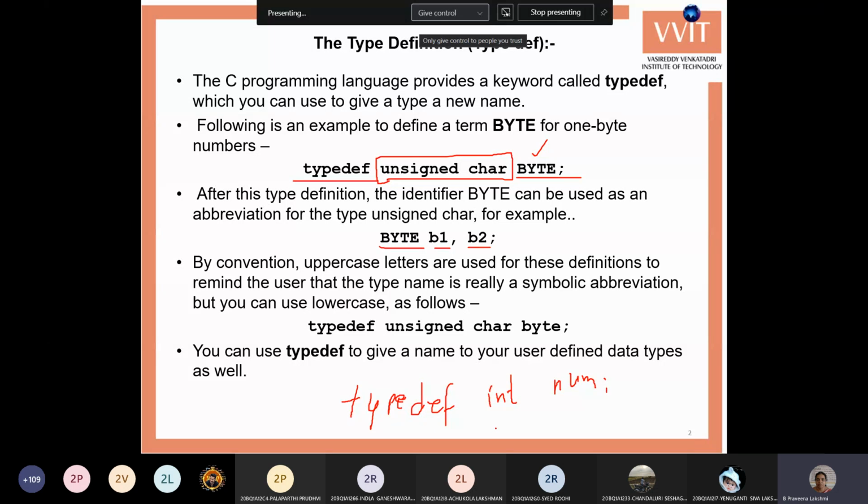So whenever you want to create a variable, you can use the data type num. You are just creating another name for the data type. This is the typedef.